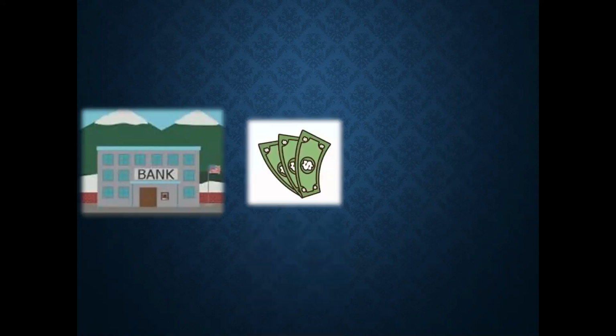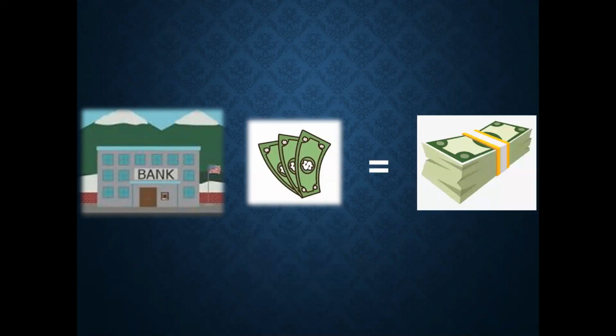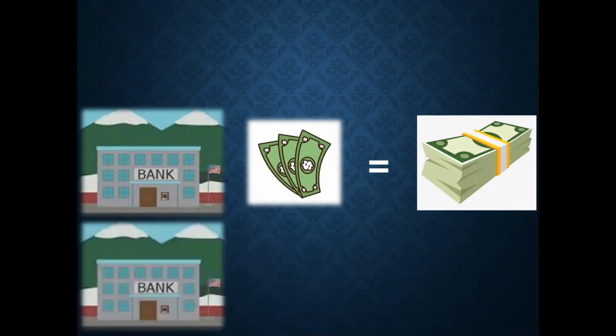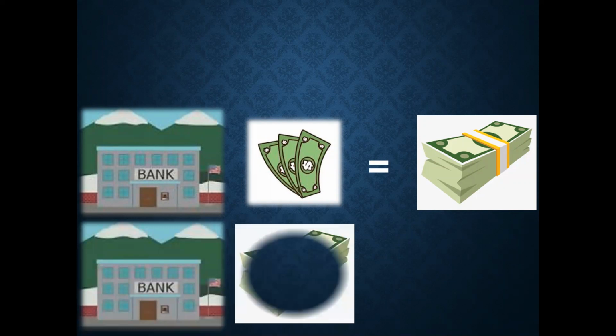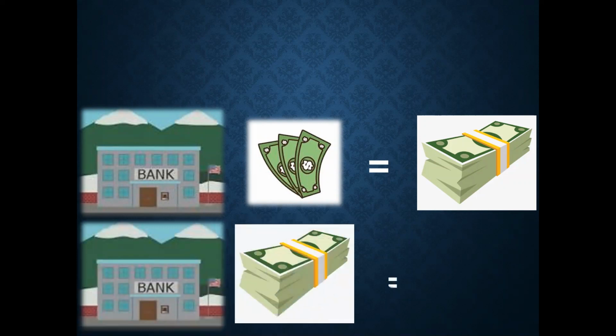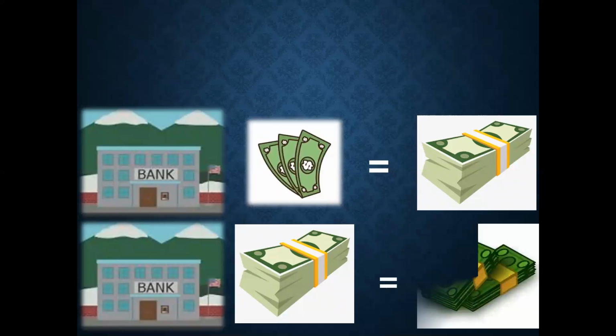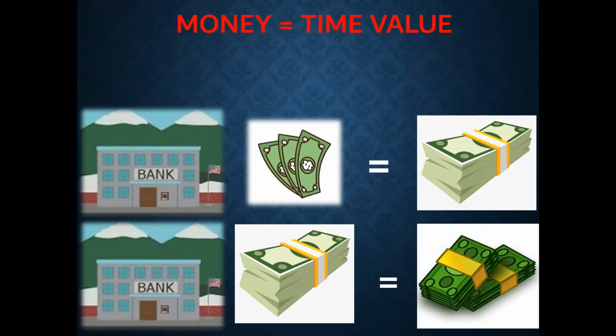When you deposit some money in a bank, you are entitled to receive more money in the form of interest from the bank than you deposit after a certain period of time. Or when people borrow money for a certain period of time, they pay back more money again in the form of interest. Yes or no, class? Both these examples show us that money has a time value.